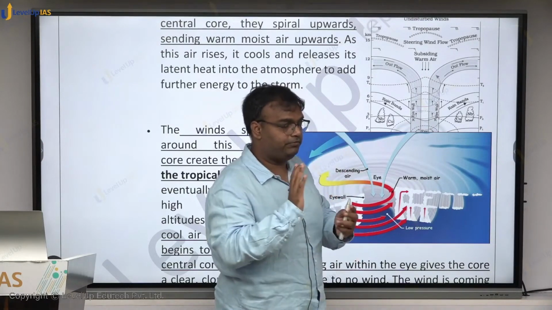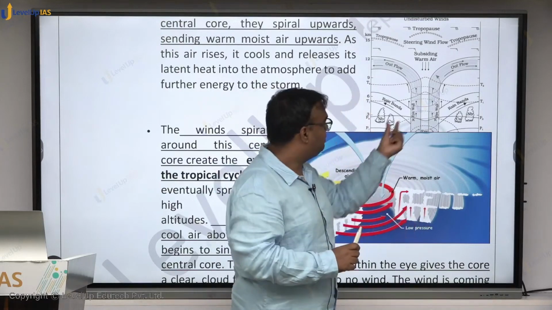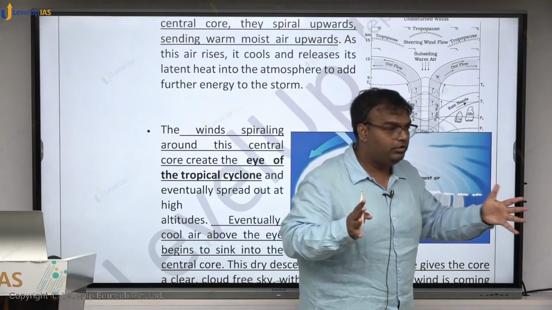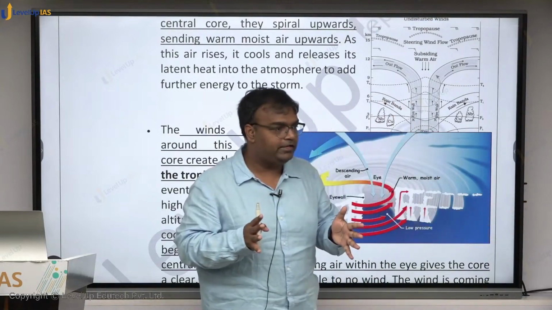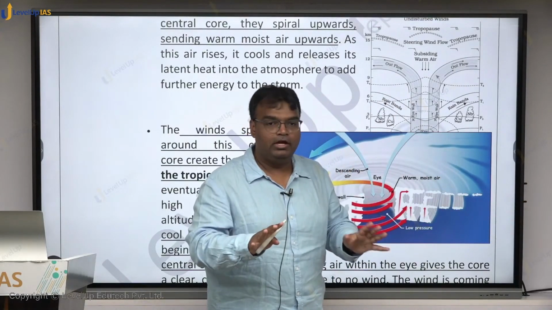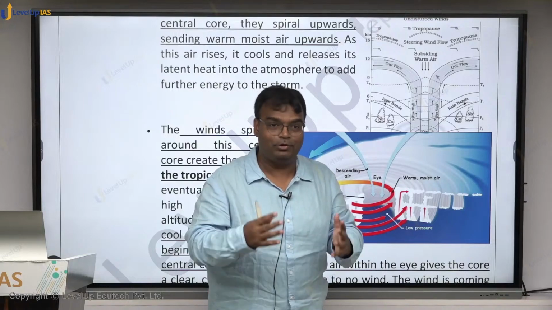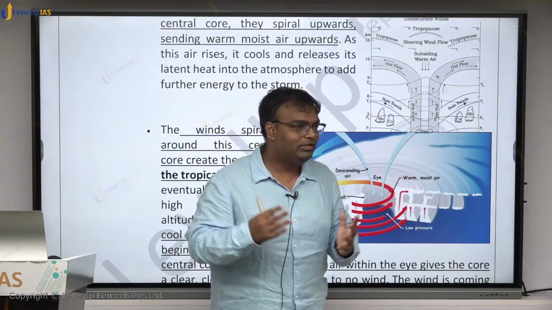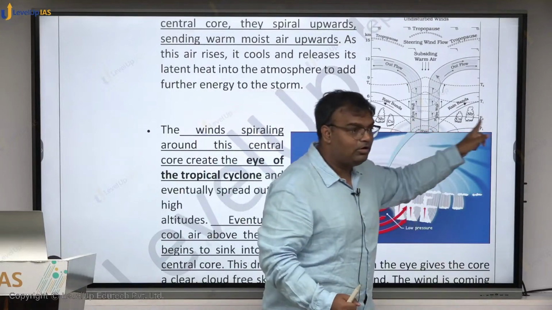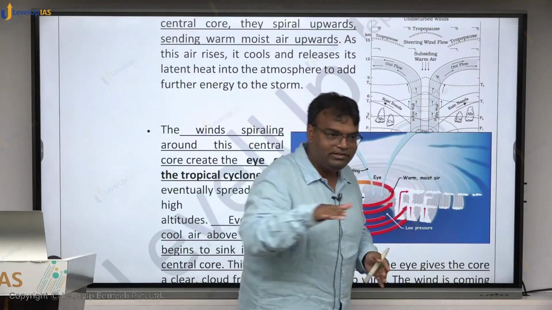In this region this warm air will prevent any cloud formation and clear skies would be seen. But when cyclones move, this part of the cyclone will be reaching you. You will see a lot of rainfall. But when you reach the eye, you will see the climatic condition to be stable. You will feel that the rainy weather has gone, because there is no cloud also. But then as the cyclone moves ahead, this part of the rain band will be reaching you and you will see rainfall again.